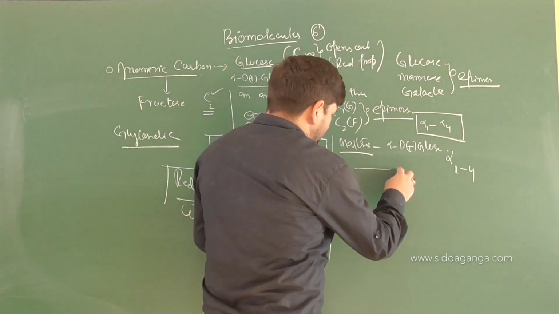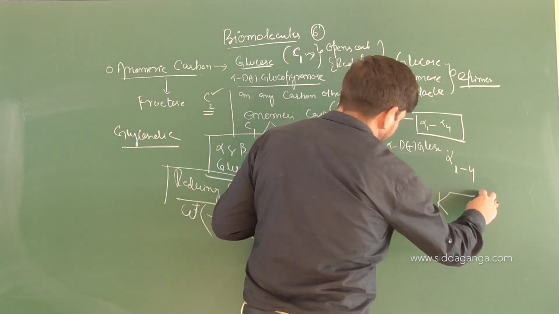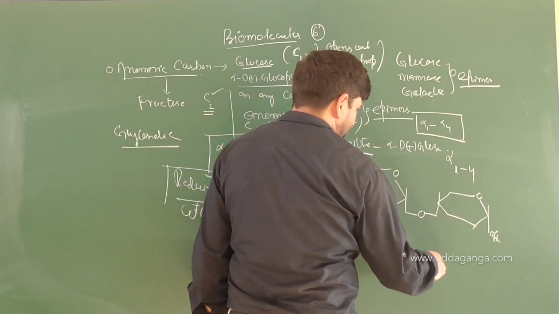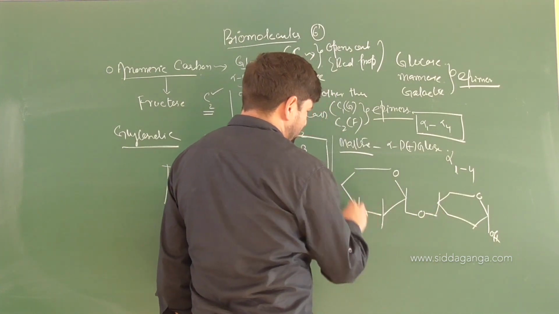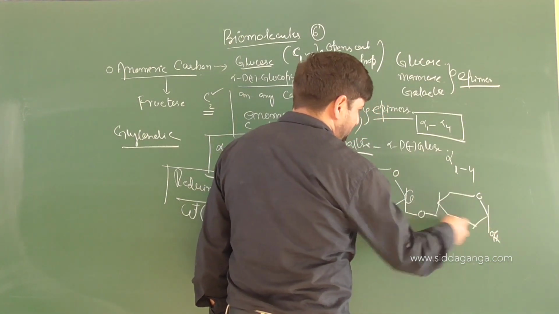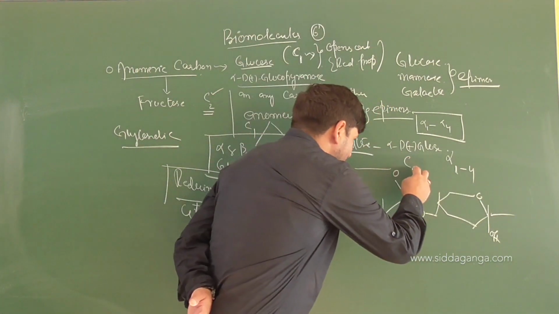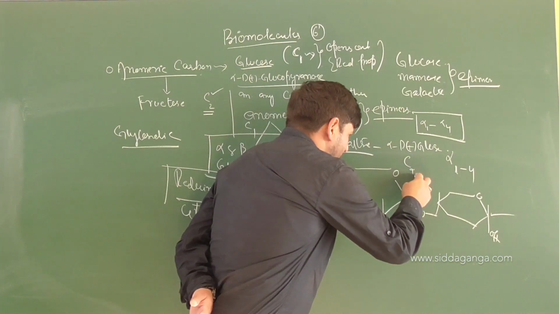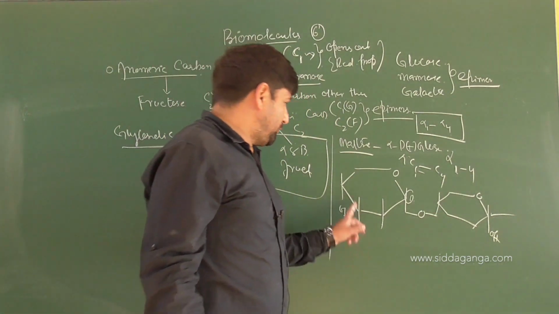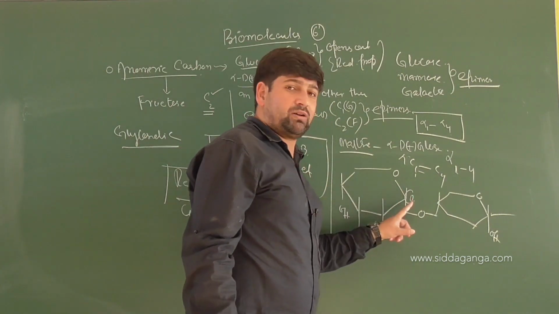Because we know that in case of maltose, the glycosidic linkage will be like this. This is which one? Alpha or beta? This is alpha. Again, this is alpha. So you got OH group downwards here, here, here, and here again OH group is downwards. You know the basic thing itself. So this anomeric carbon 1 is bound, the other carbon is free, so it can show reduction properties. So maltose is a reducing sugar. The link is carbon 1 and carbon 4. So for the fourth carbon, you cannot talk about alpha and beta. Alpha and beta are discussed with respect to the anomeric carbon, that is carbon number 1 itself.